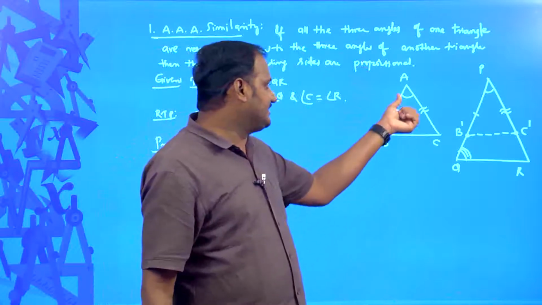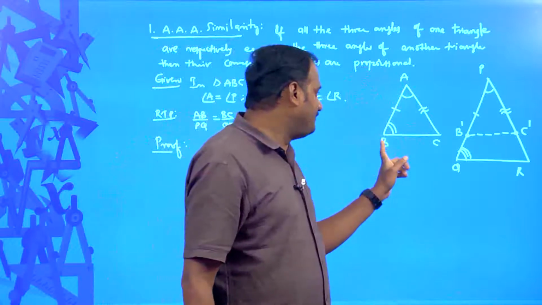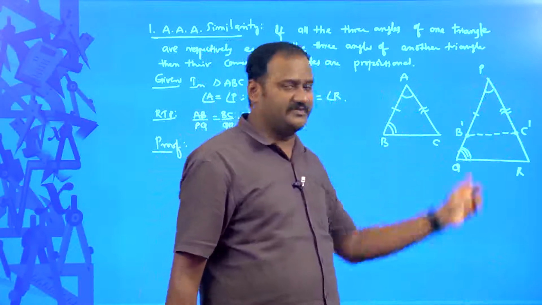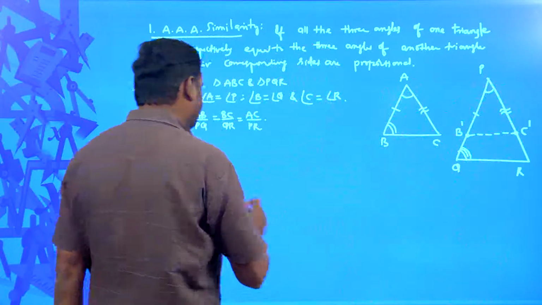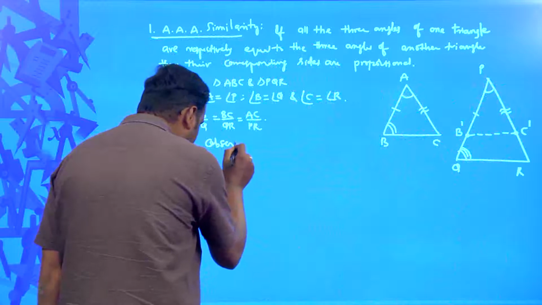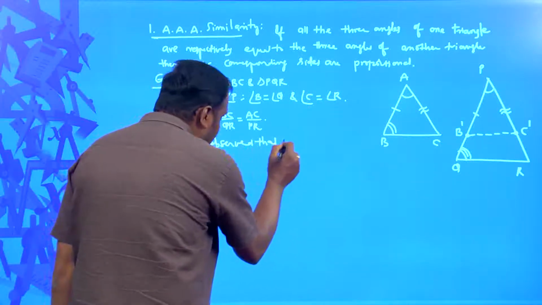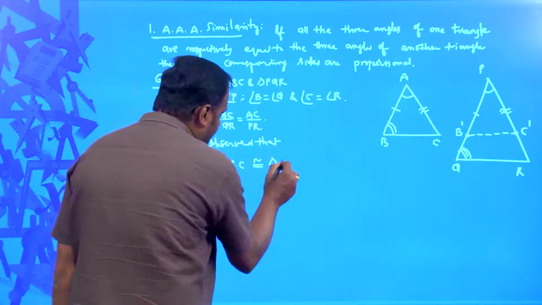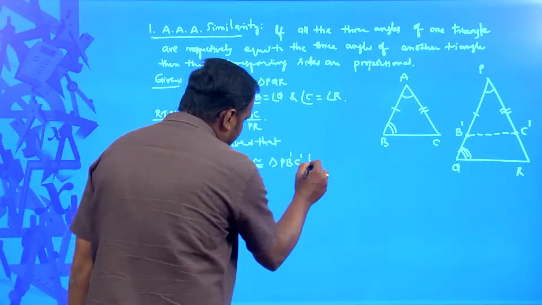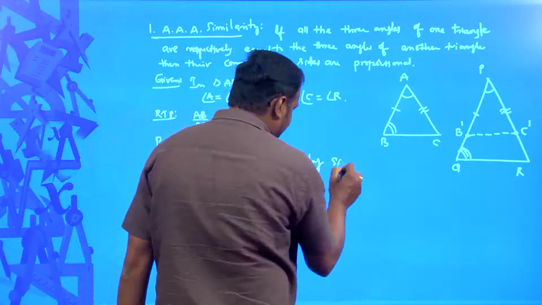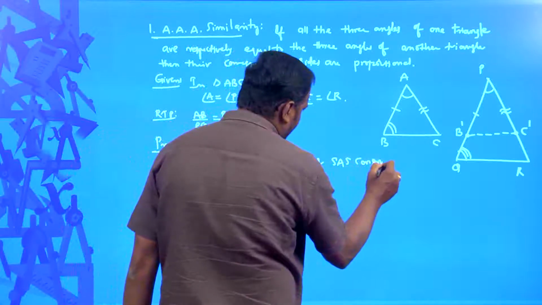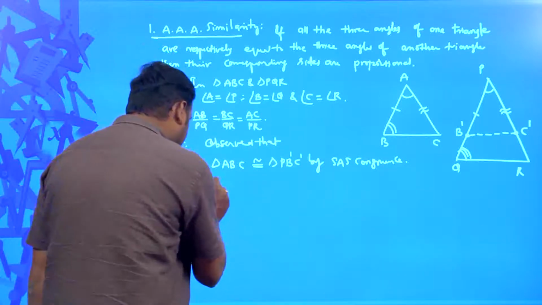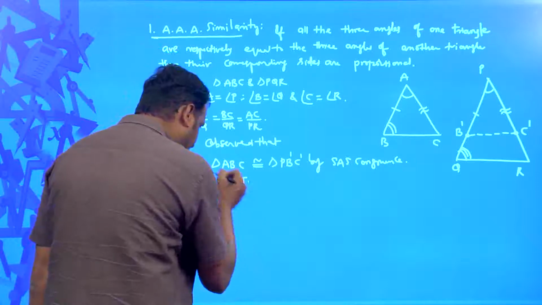So, by SAS congruence, triangle ABC is congruent to triangle PB dash C dash. Since these two triangles are congruent, by CPCT, what can you infer about this? What are the other things?